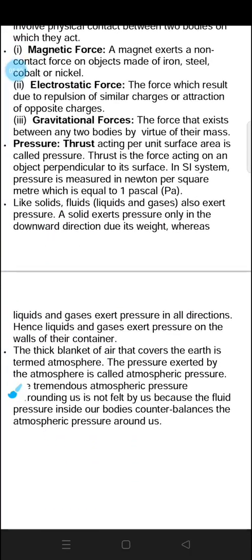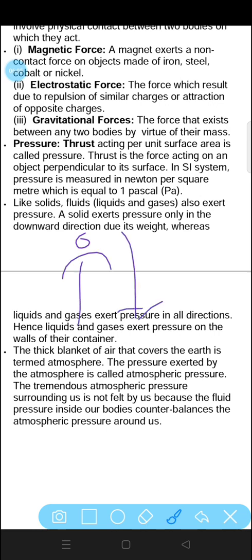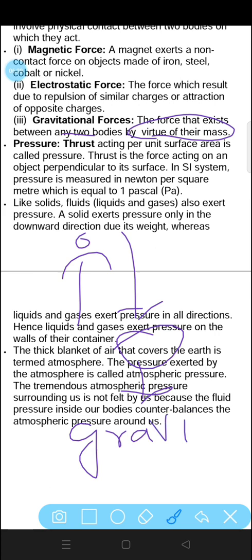After that comes gravitational force. We have all seen examples of gravity in nature. Whatever object we throw upwards will come down to the earth. This is because of the presence of gravity. Gravitational force is a force that exists between any two objects by virtue of their mass. According to how heavy the object is, gravity will act on it. So if we throw any object upwards, it will come to the ground only, and this type of force is called gravitational force.